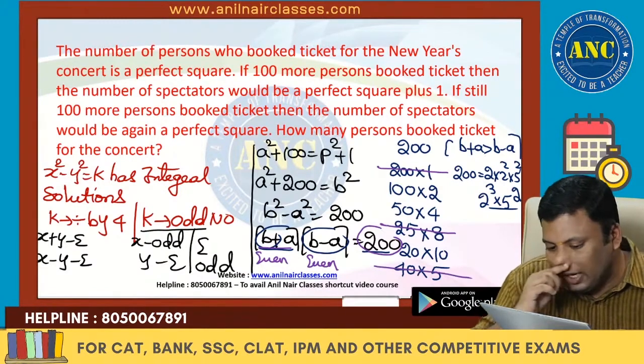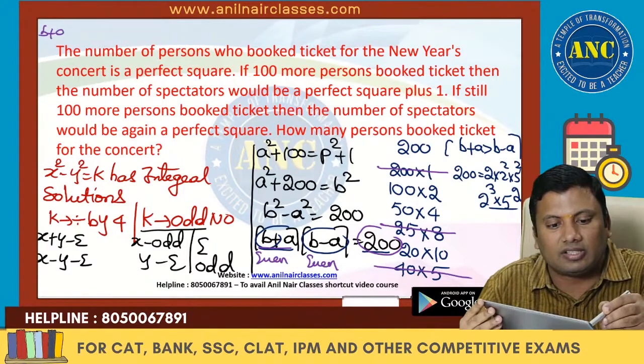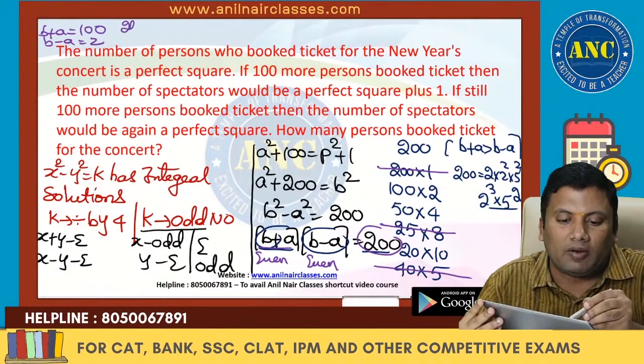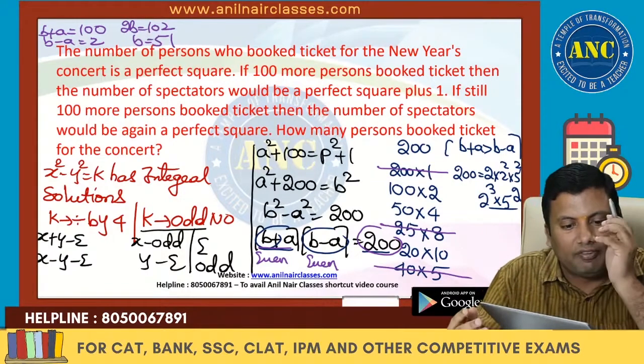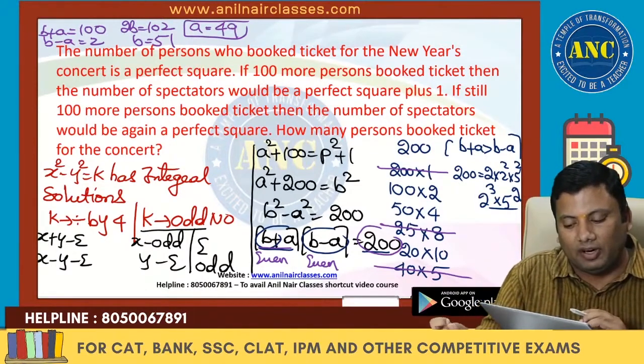Now, if I take b plus a as 100, and b minus a as 2. That means adding, 2b is equivalent to 102. b is nothing but 51. If b is 51, a is nothing but 49.